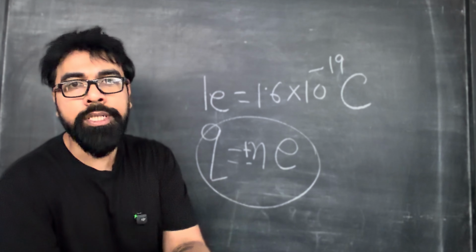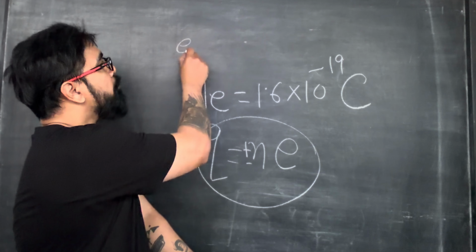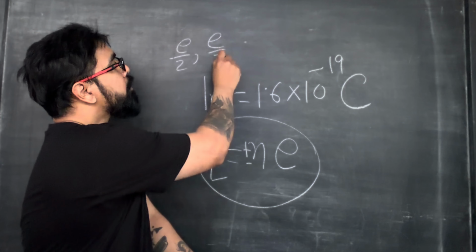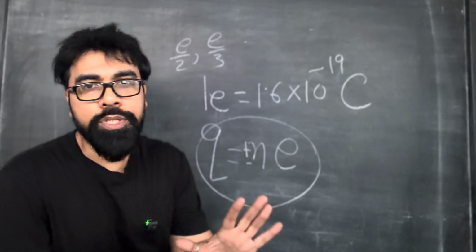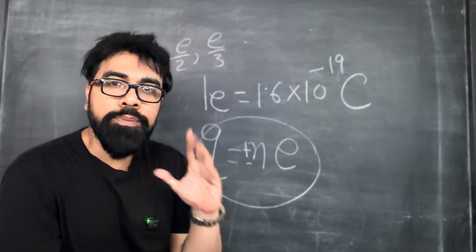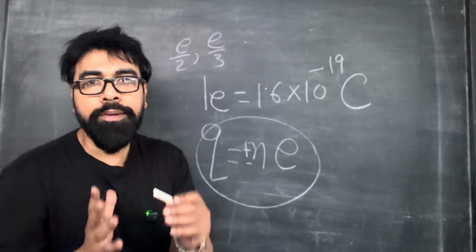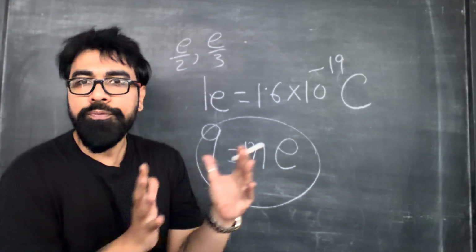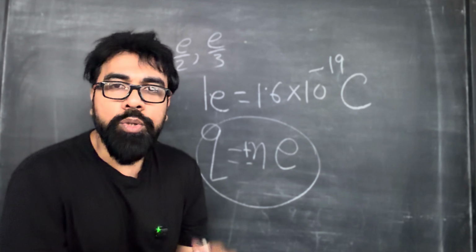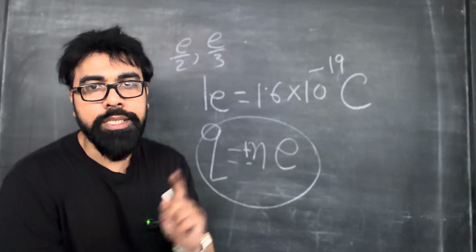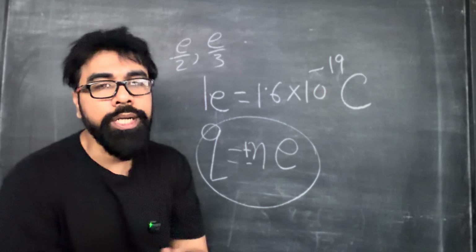Fractional charges, for example e/2, e/3, etc., are not possible. But these kinds of charges are possible in quantum electrodynamics, where we study a special kind of particle known as quarks. For quarks, these charges are possible, which are not included in our syllabus.